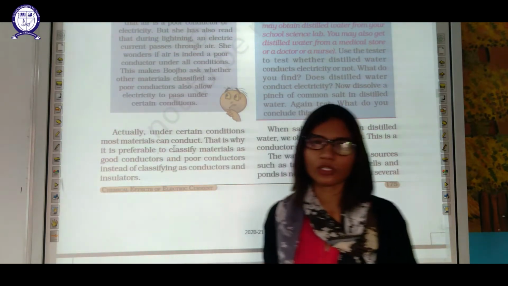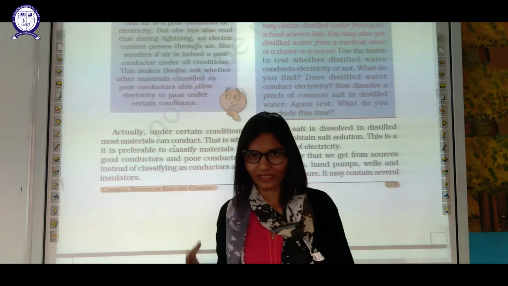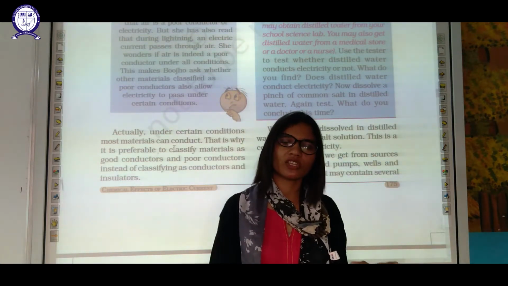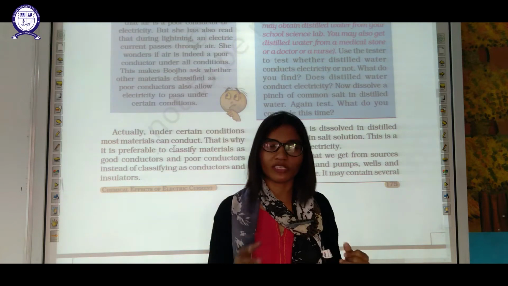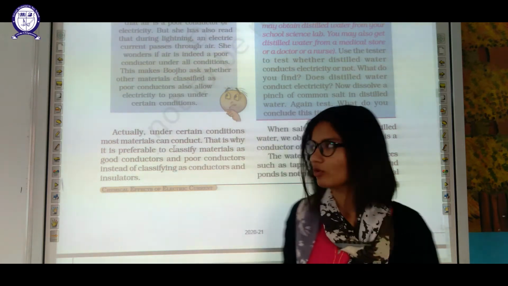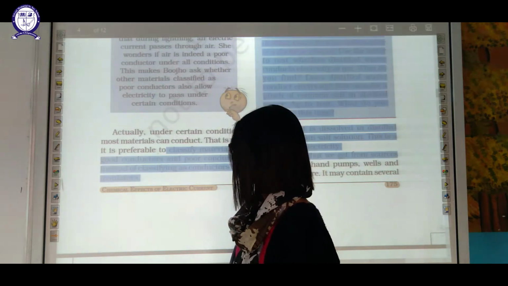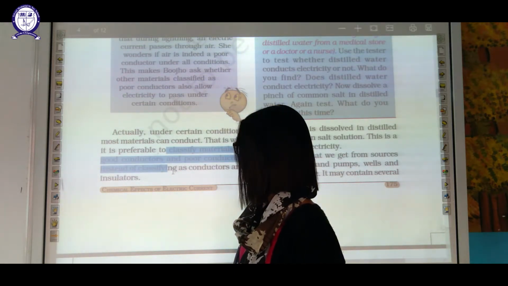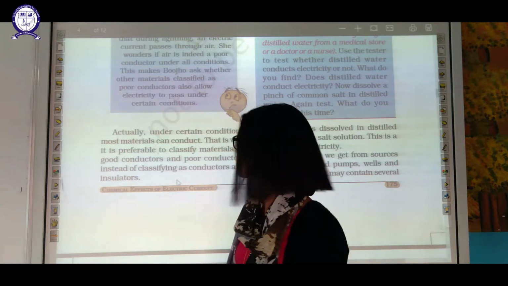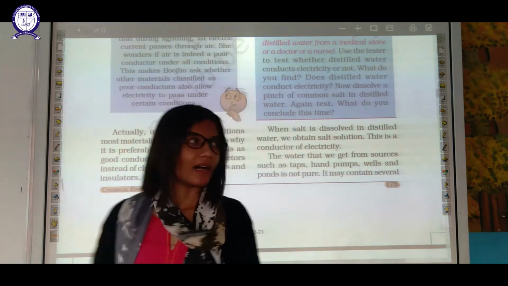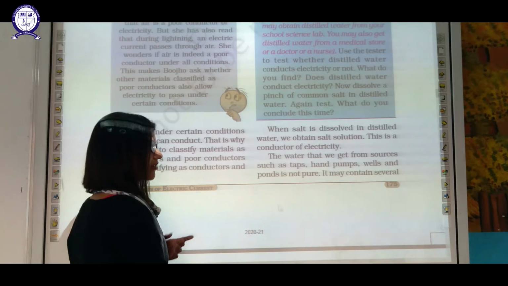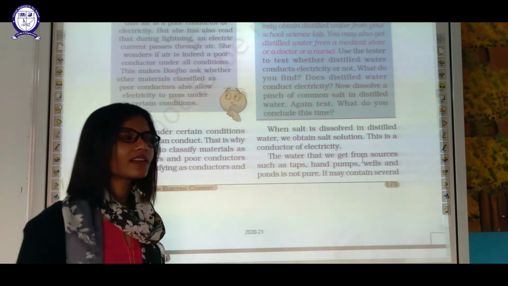Even air also. Air is poor conductor otherwise, but in certain situation, air also conducts electricity. For example, lightning. Thunderstorm. So that's why we classify material as good conductor and poor conductor instead of conductor and insulator. When salt is dissolved in distilled water, we obtain salt solution which can conduct electricity.